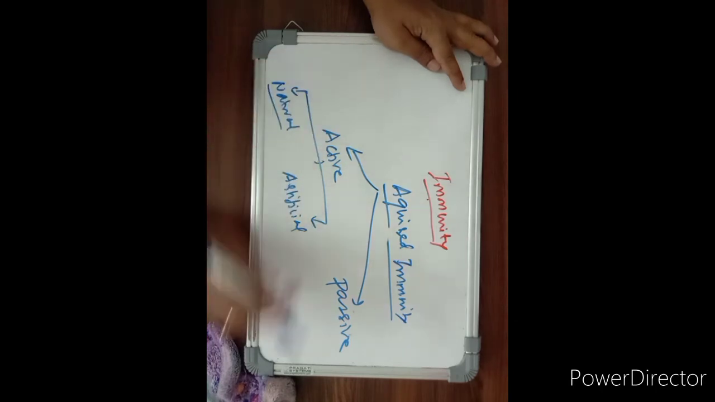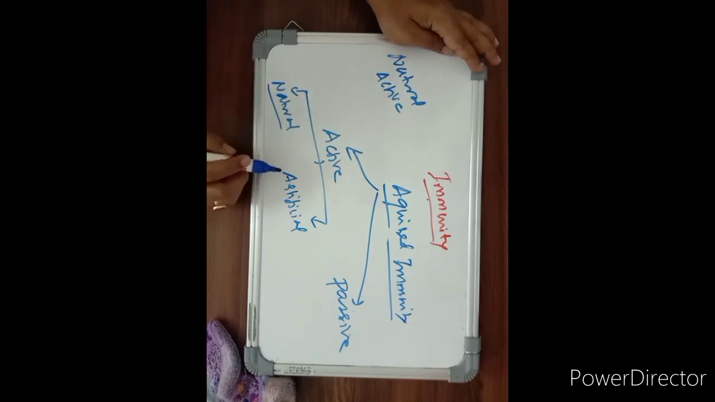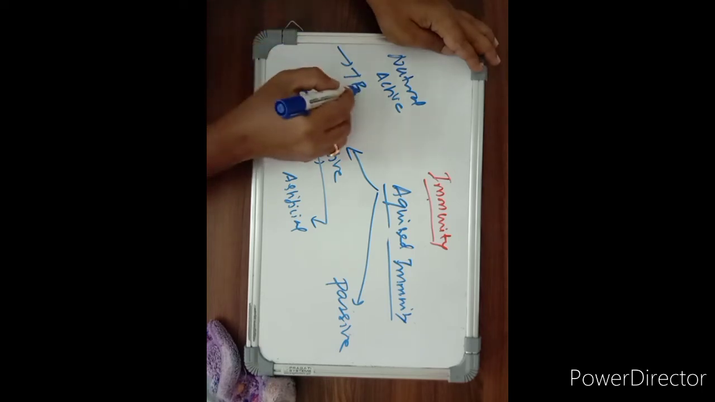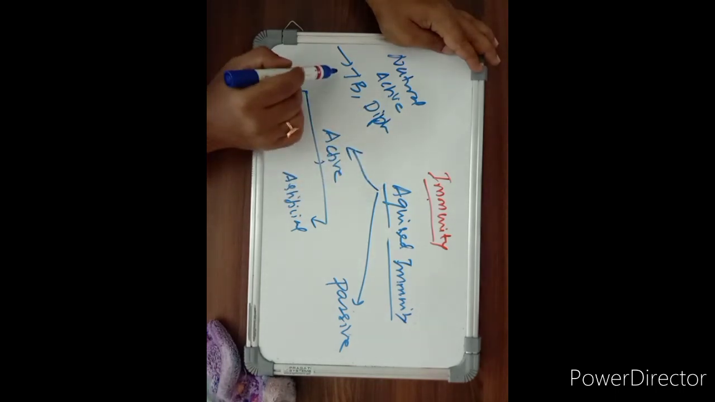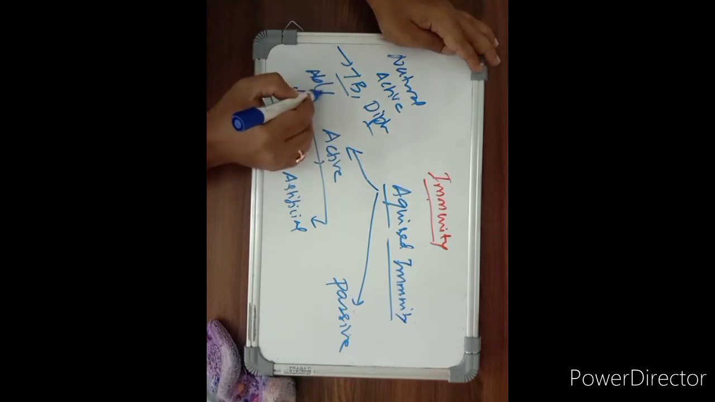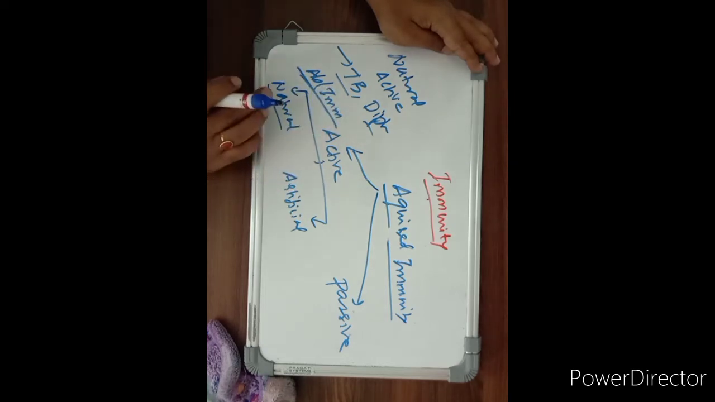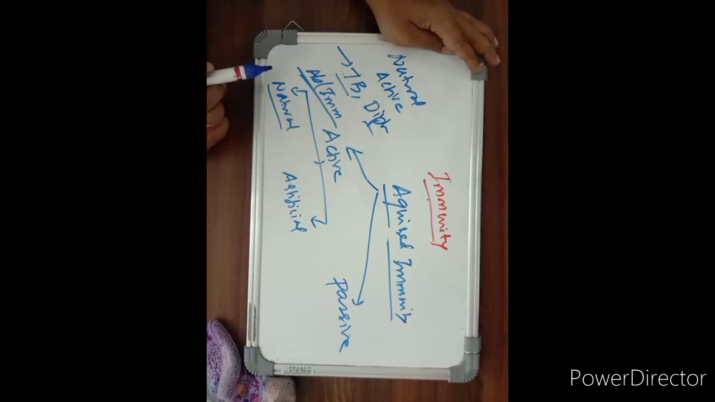For example, for natural active immunity, if the person is exposed to TB microorganisms or any other organisms like diphtheria, once the tuberculosis or diphtheria bacteria enter his body, the body starts producing immunoglobulins or antibodies. Once sufficient immunoglobulins or antibodies are produced, they help in destroying the tuberculosis or diphtheria bacteria, and this type of immunity is known as natural active immunity.